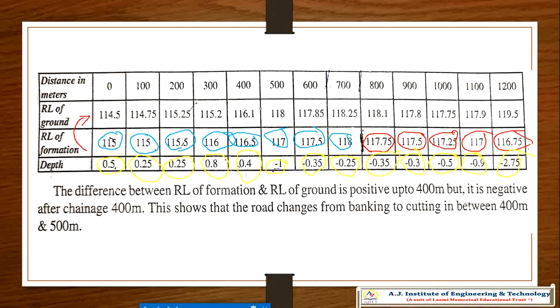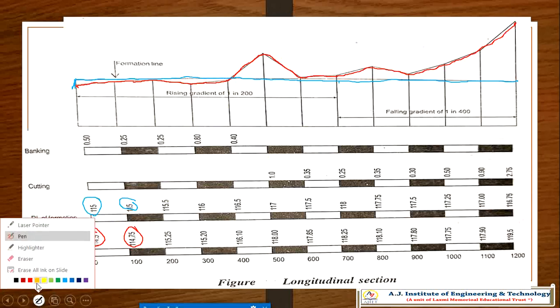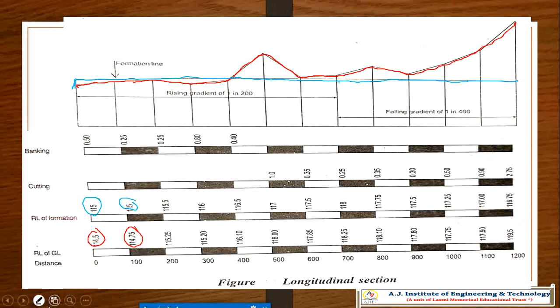The negative values indicate cutting and the positive values indicate banking. Now when we are drawing this, for the banking I will highlight the portion in yellow, because you know how to draw. See here, from here the rising gradient will be there.